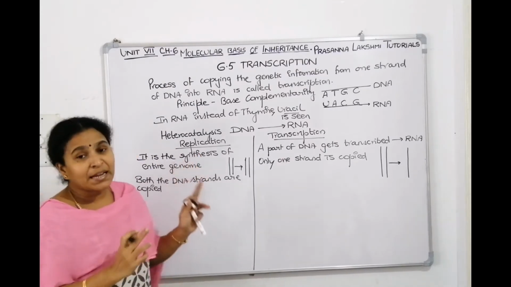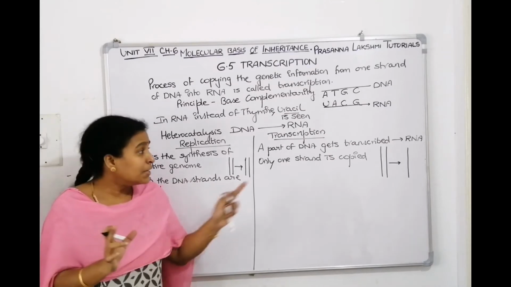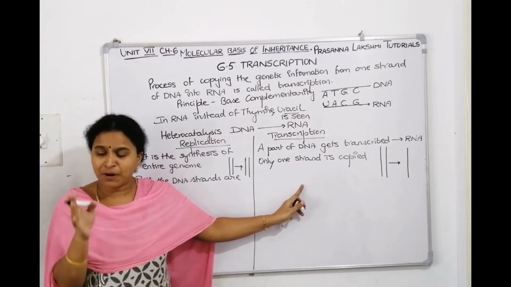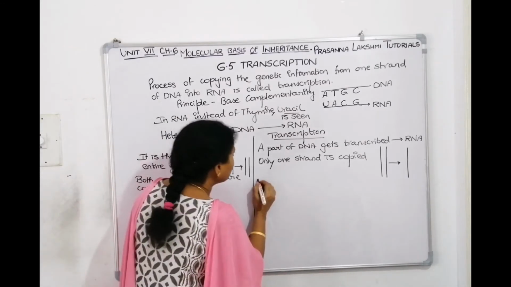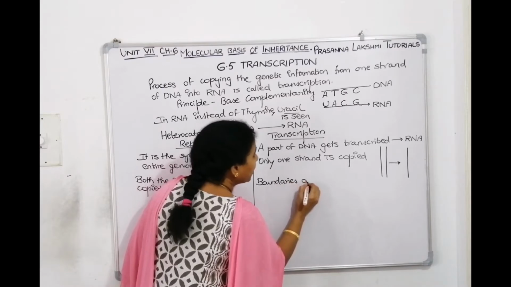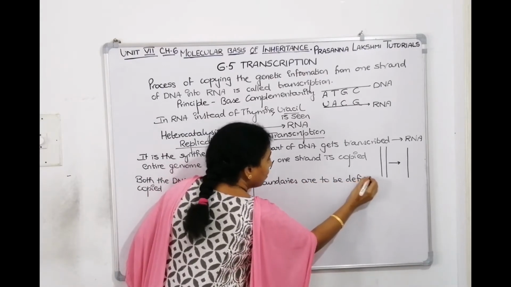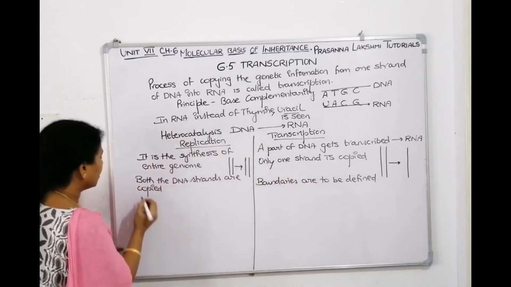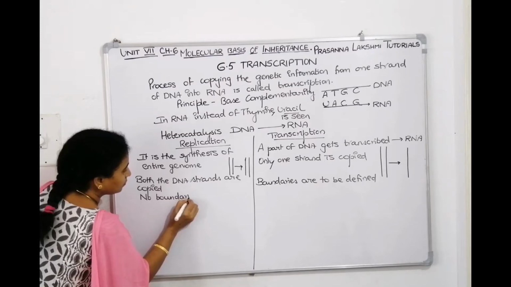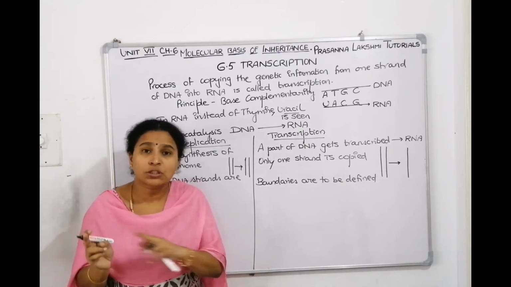Here, the complete DNA is getting synthesized. Here, only a part of DNA gets transcribed. Since only a part of DNA gets transcribed here, we need to define the boundaries from here to here. Boundaries are to be defined. In replication, there is no requirement of boundaries because it starts from the start point and it goes till the last point.